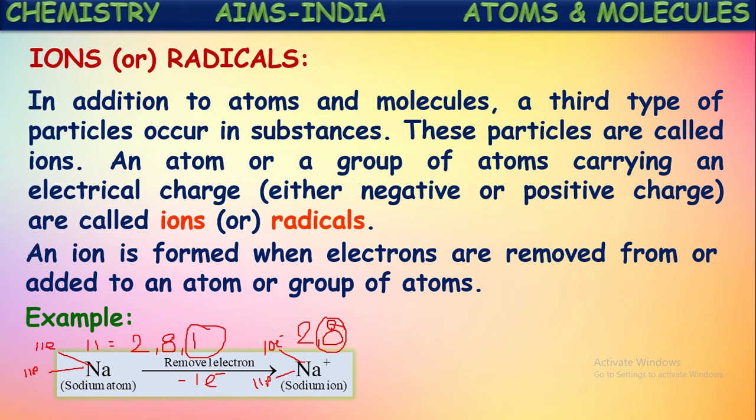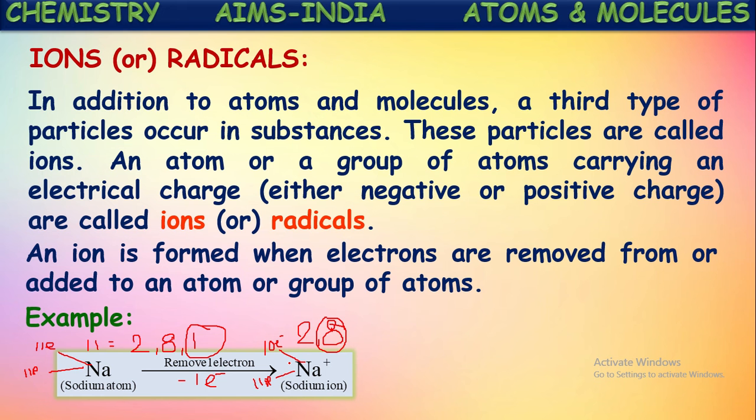So total positive charges are 11, and the number of negative charges became 10. So 1 unit of positive charge is more. That is represented as a superscript at the right side. Now it is called a sodium ion. This is formed by the loss of one electron by a neutral sodium atom.